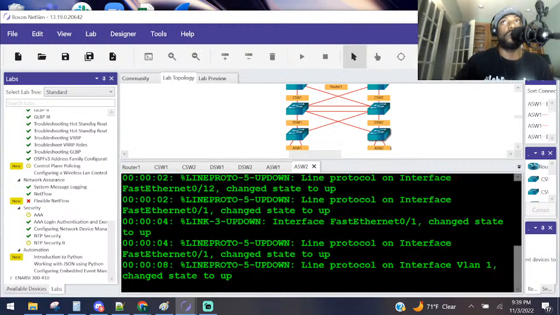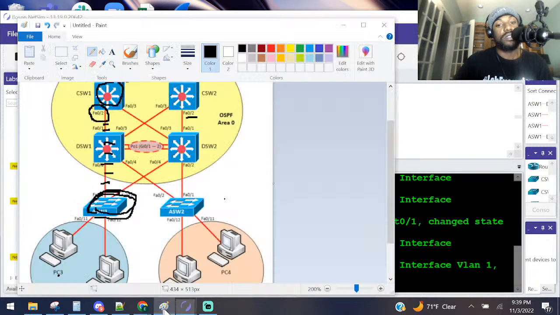Next step, get your time from DSW2's FA01 interface. So hold up. Wait a minute. Let me make sure. Okay, I'm glad I read that.